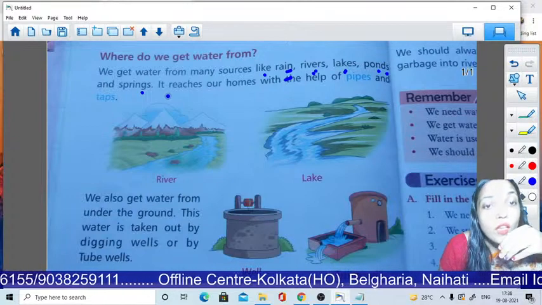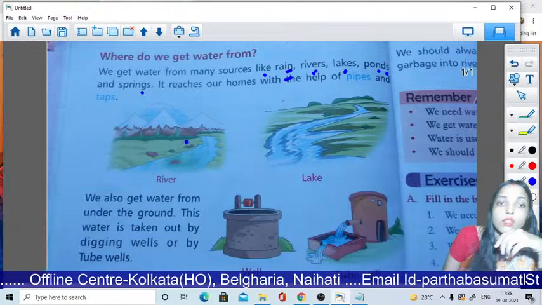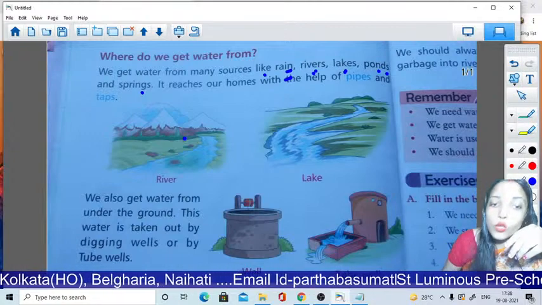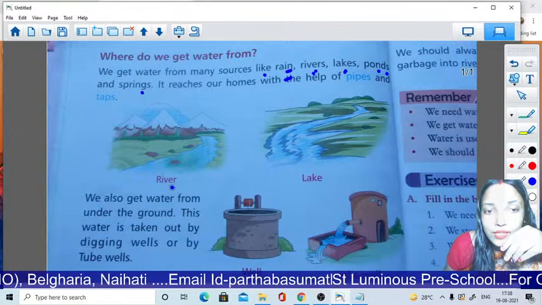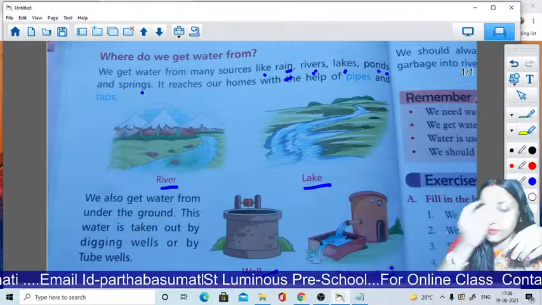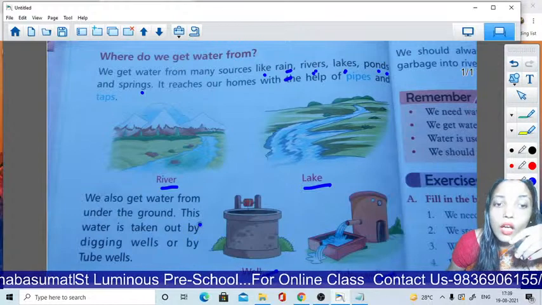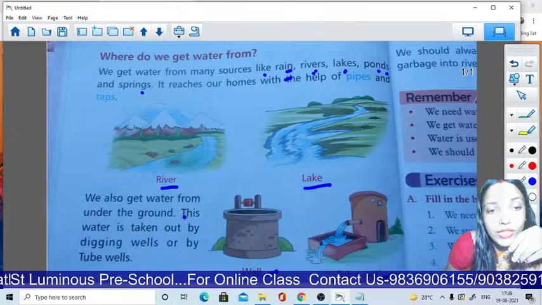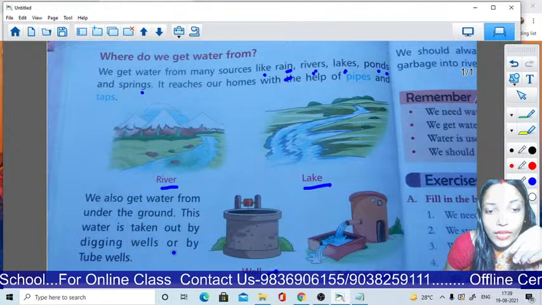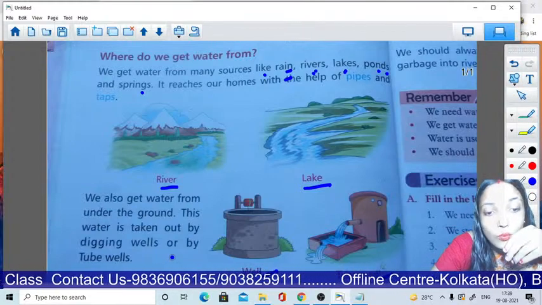Okay? It reaches our homes with the help of pipes and taps. Look here, some sources of water: river, lake, well and tube well. Okay? We also get water from under the ground. Under the ground, water is stored. We get water from there. This water is taken out by digging wells or by tube wells. Okay? Do you see tube wells?